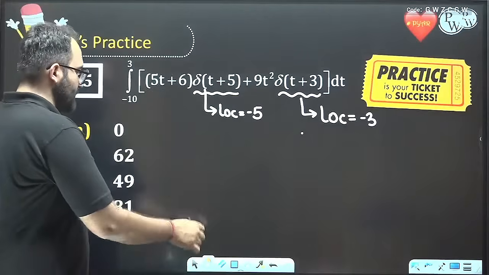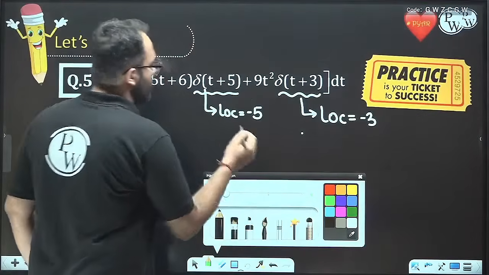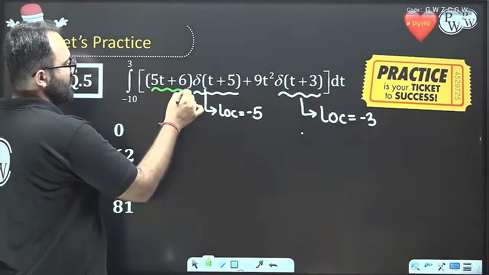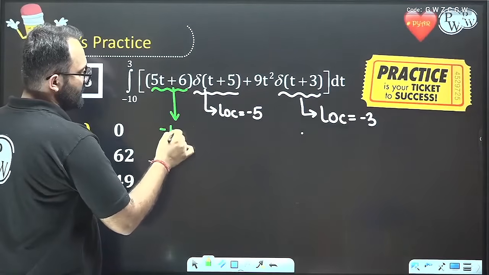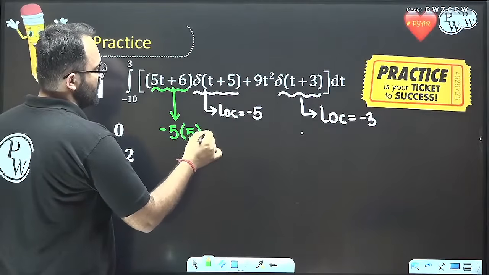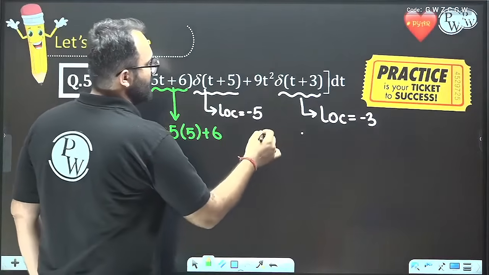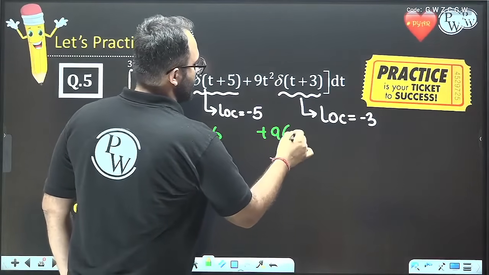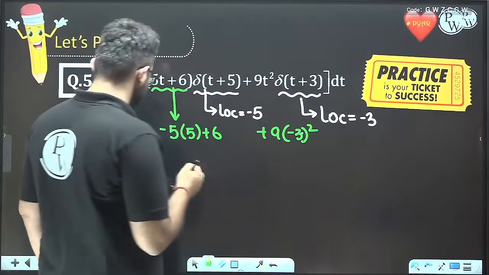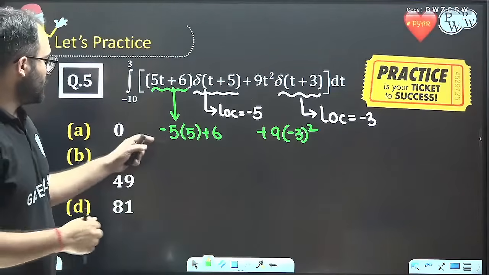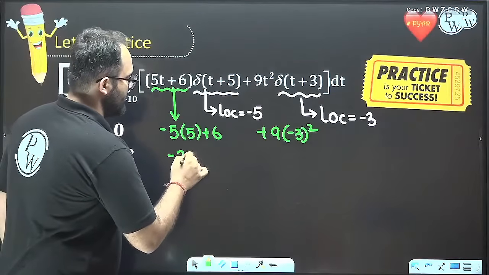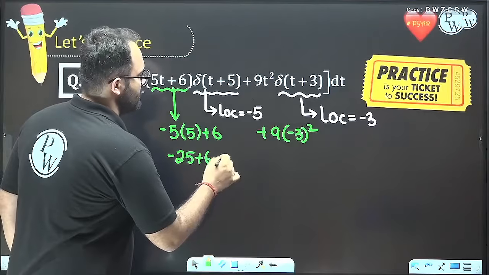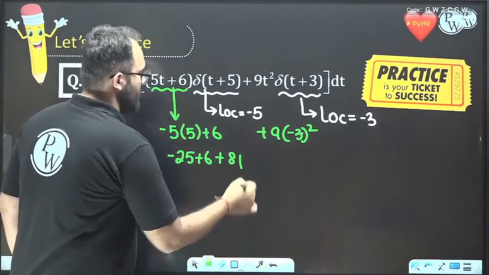Now we simply have to integrate it, that is, put the values here. That is -5 into 5 plus 6, and here that is 9 into -3 square. So it is -25 plus 6 plus 81.